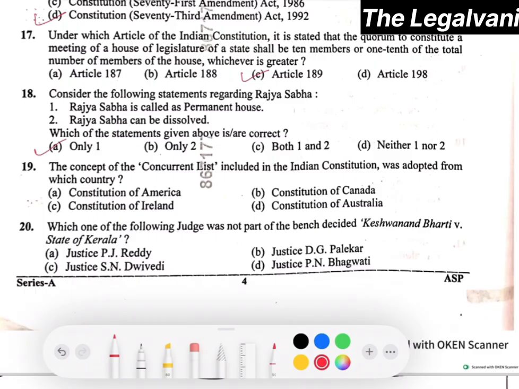Question number 19. The concept of concurrent list included in the Indian Constitution was adopted from which country? Here the right answer will be option D, that is, it was adopted from the Constitution of Australia.